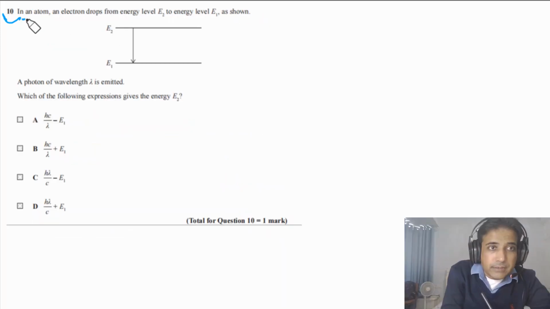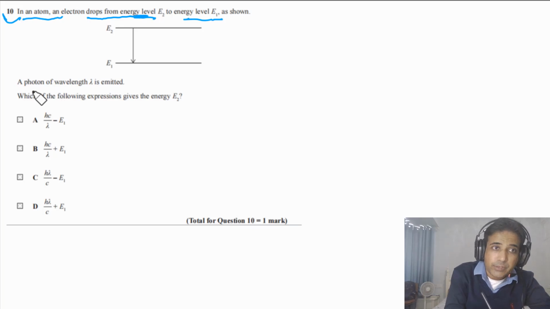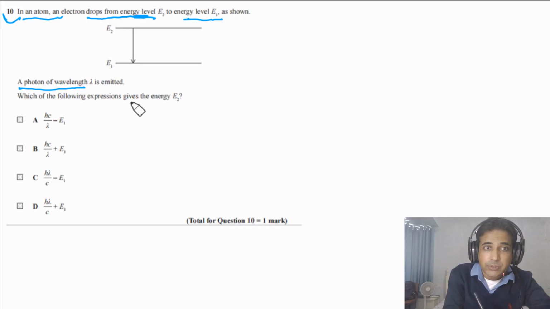Question 10 says, in an atom, an electron drops from energy level E2 to energy level E1 as shown in the figure. A photon of wavelength lambda is emitted. Which of the following expressions gives the energy E2?